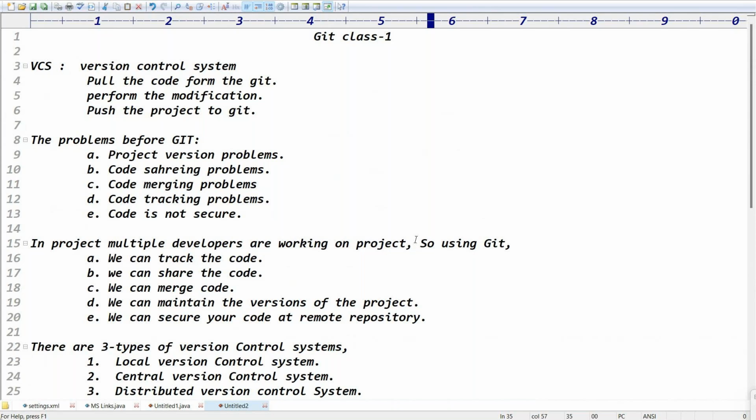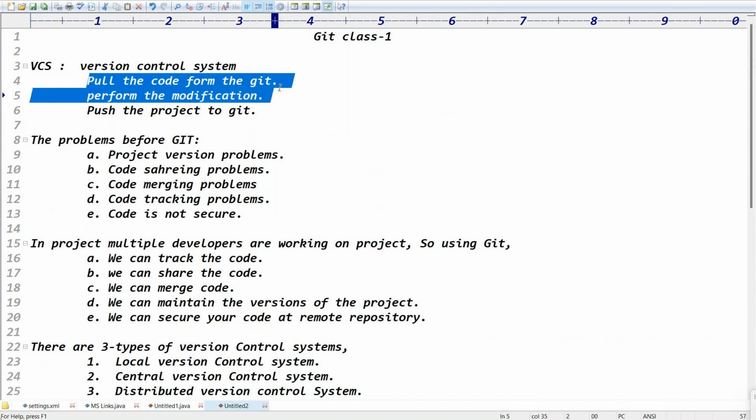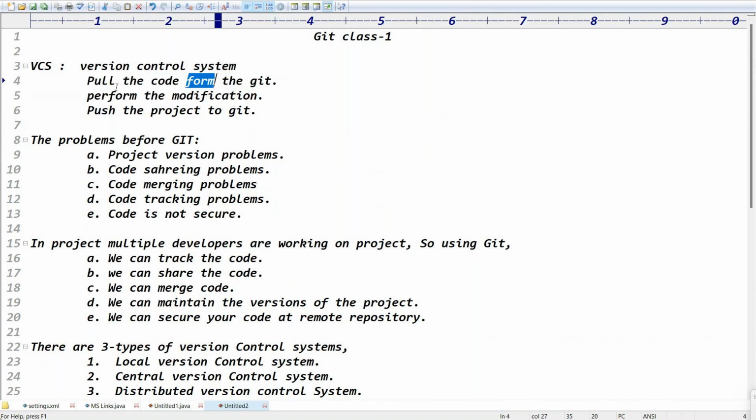When you join a company, what do we need to do? First of all, they give the Git URL. They'll give the Git access, the URL. They'll say to clone the project, pull or clone the project from Git. Pull the project, perform the modification, push the project to Git. We have multiple commands, which I'll tell you later. But this is Git class 1.